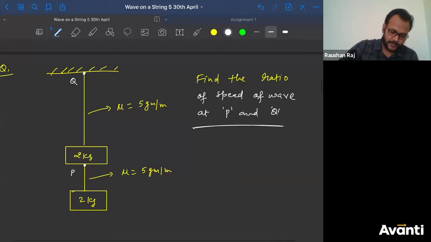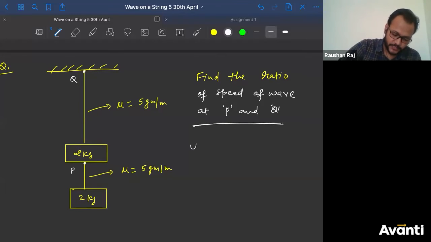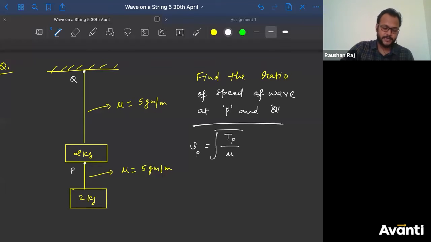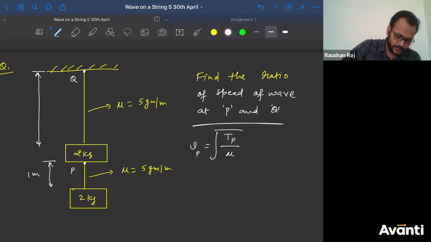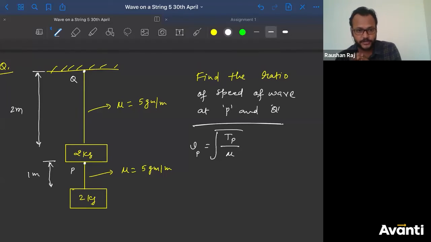चलो देखो, let's start with speed at P. So what is speed at P? क्या बोलेंगे? Tension at P divided by mu at P, इसका square root, right? Now here you have to decide something. क्या decide करना है? Even if I give you length here, let's say this is 1 meter and this is 2 meter, my question is, do we need to consider the mass of this string or not?